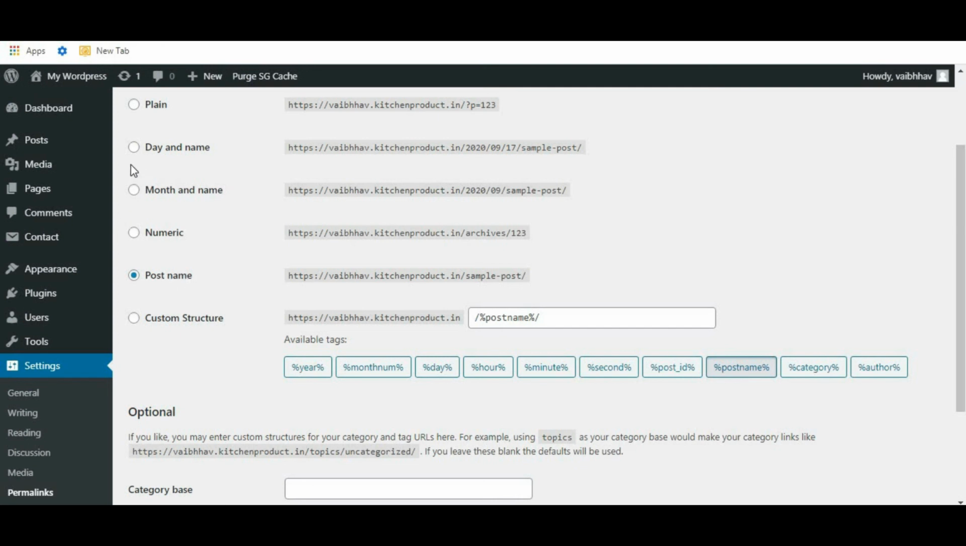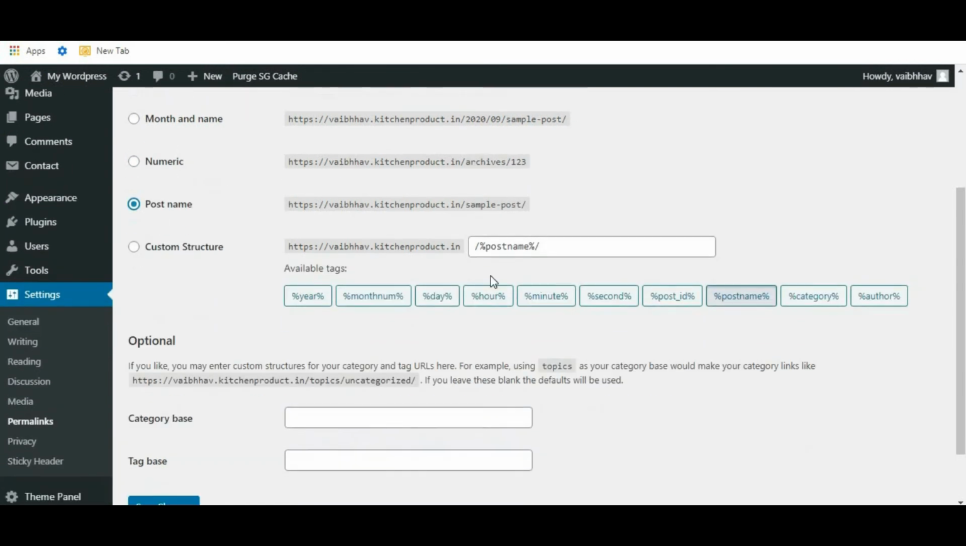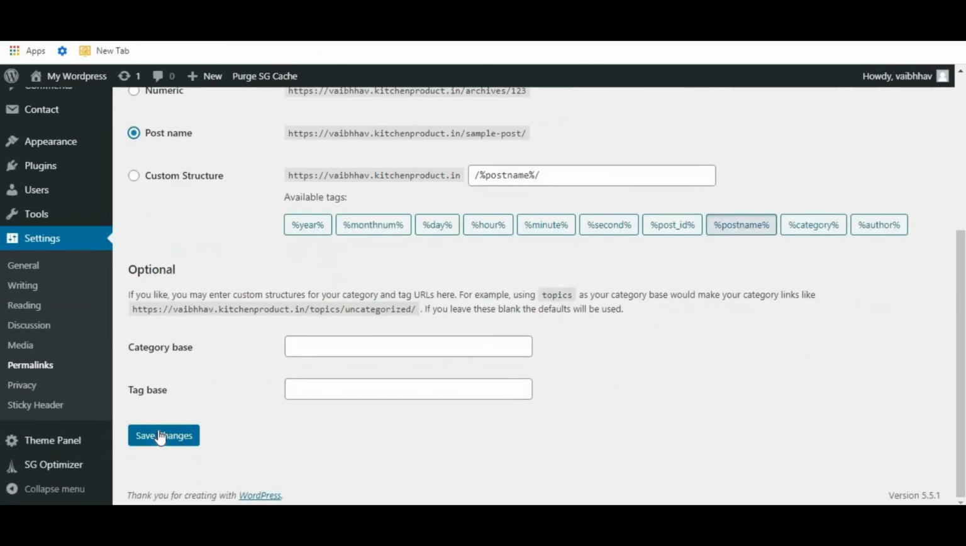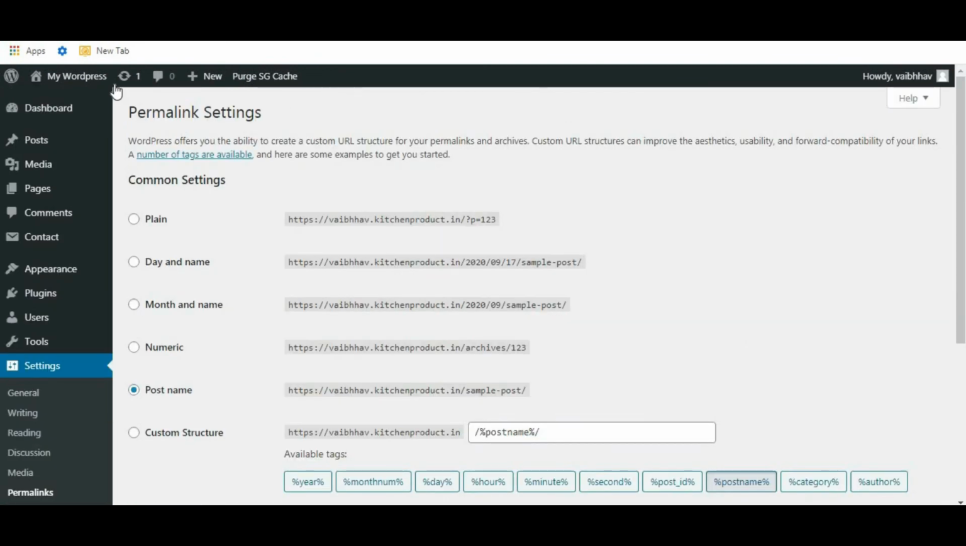By default, I think day and name or month and name has been selected. So it has been selected by default. So you have to select the post name. Okay, that's it. Then click on this save changes. Okay. Let's go back.